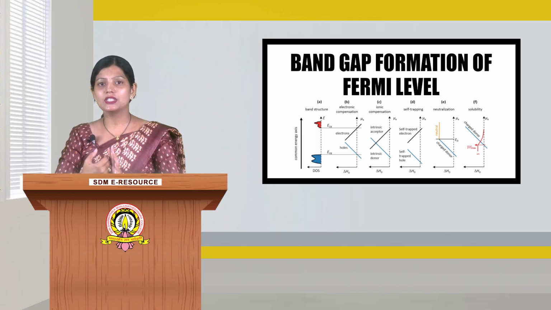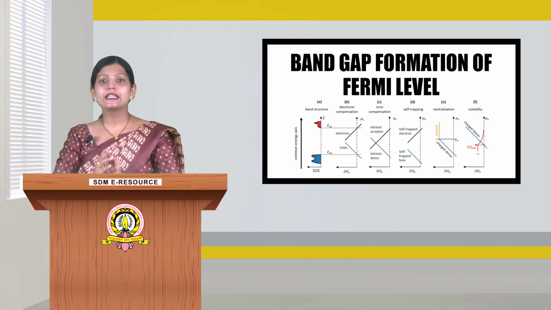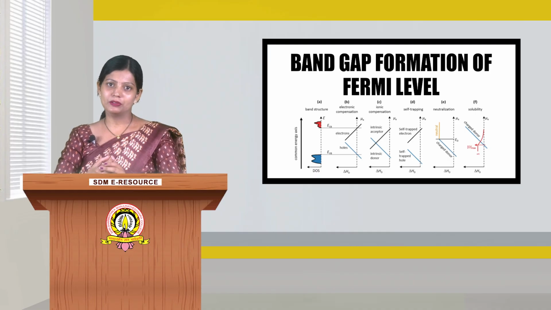After gaining energy, they cross the forbidden energy gap and enter the conduction band. This simultaneously creates an electron and a hole pair, called the electron hole pair. If an electric field were applied now, a net current would be observed.